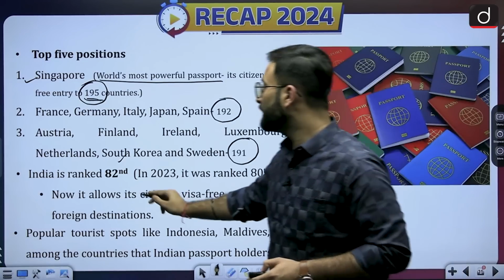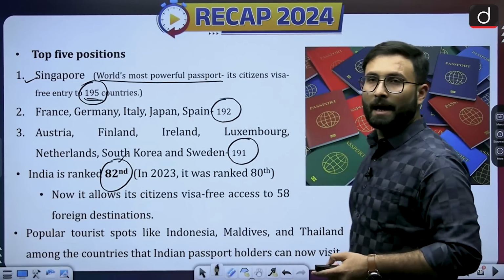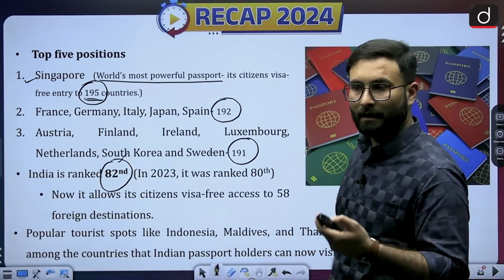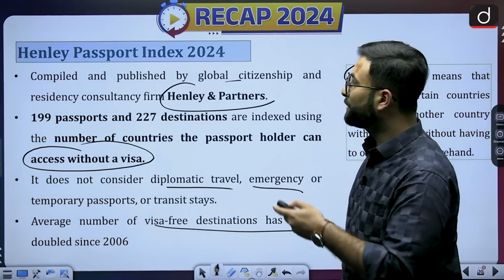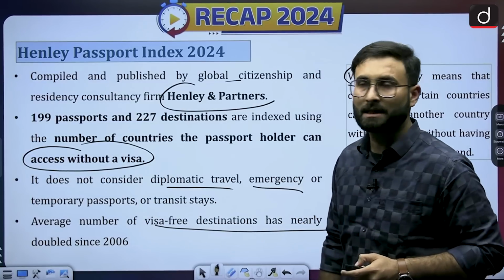When we are talking about India's rank, that is 82, and the number of countries which allow Indians visa free is 58. So that is about this particular report, the Henley Passport Index 2024.